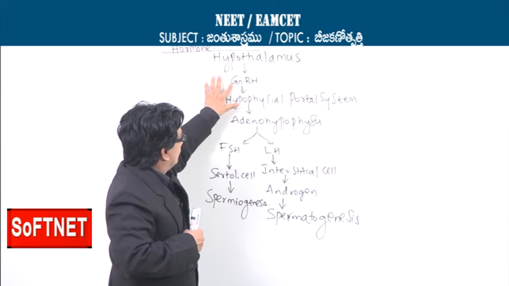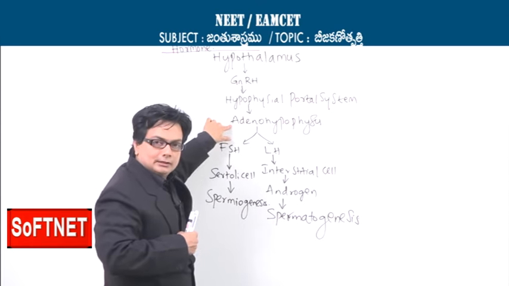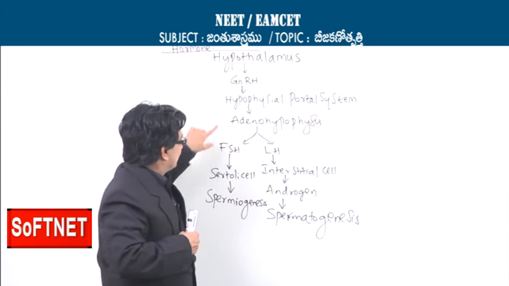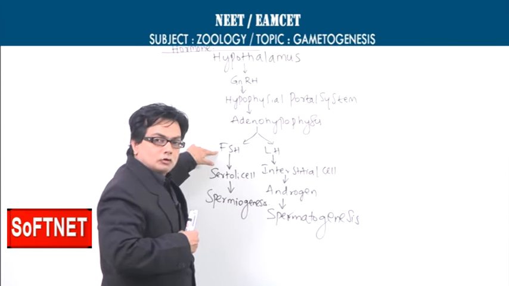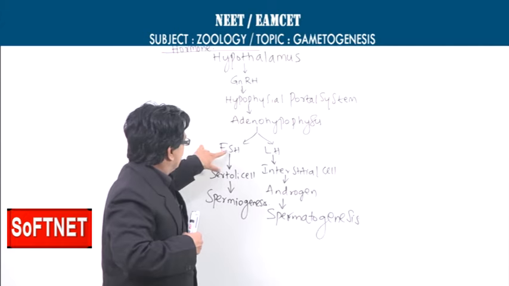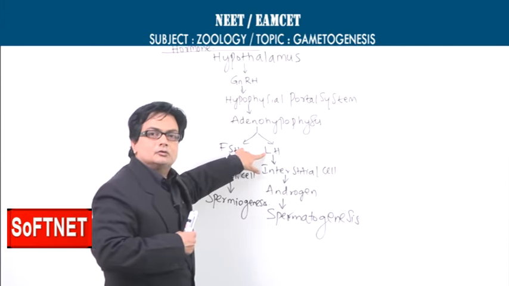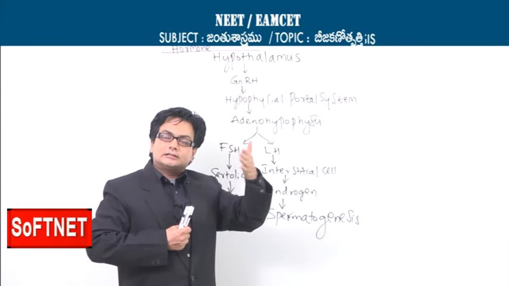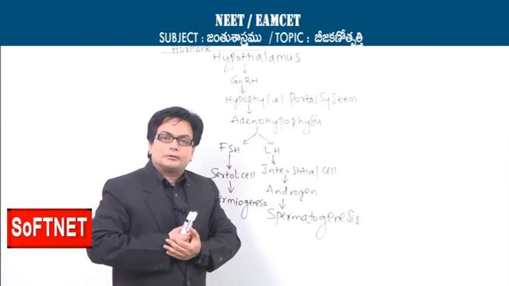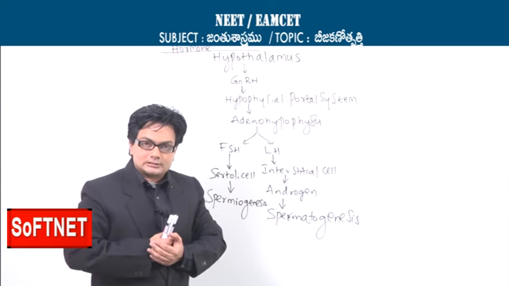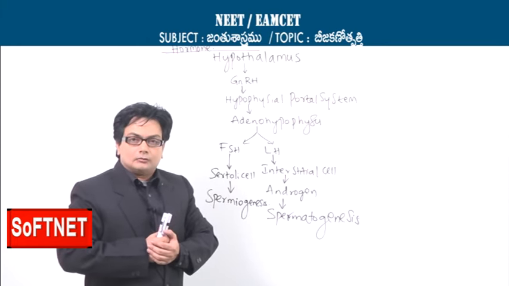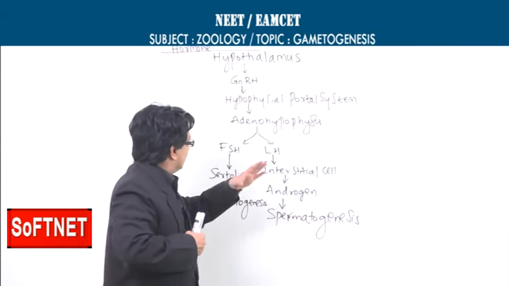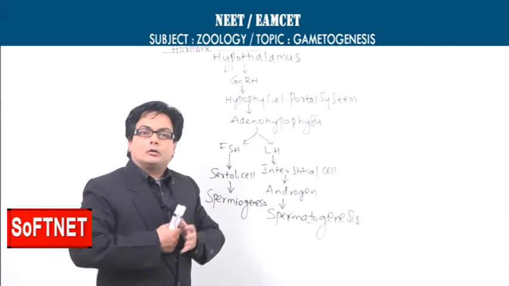So this gonadotropin releasing hormone will act on the adenohypophysis, and this component of the pituitary gland will release the gonadotropins, namely the follicle stimulating hormone and the luteinizing hormone. That means the hypothalamus is influencing the production of the gonadotropins. The gonadotropins are follicle stimulating hormone and luteinizing hormone. Now let's see the working of these two